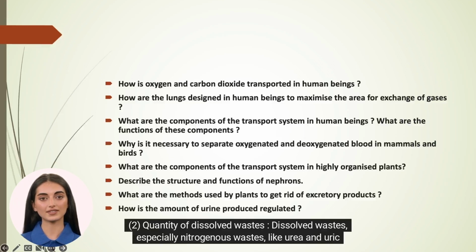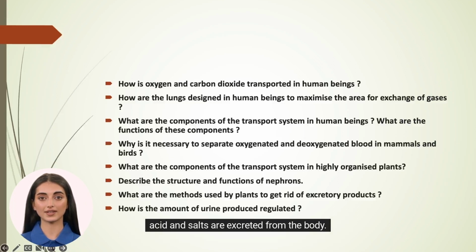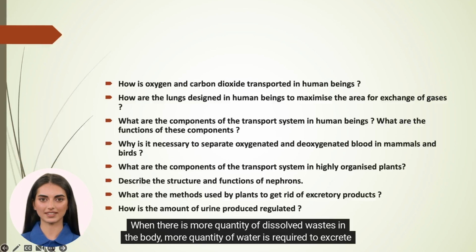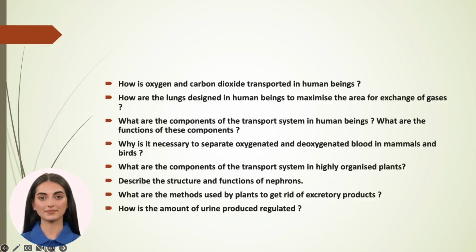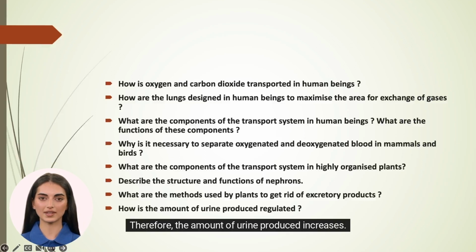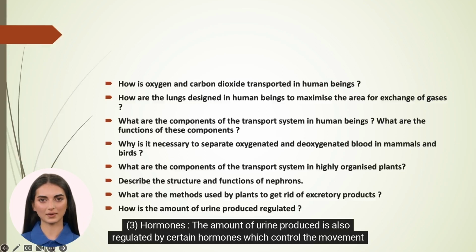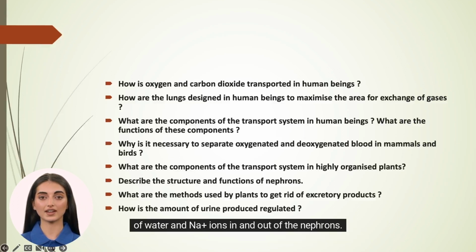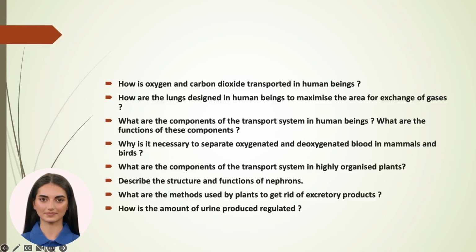2. Quantity of dissolved wastes. Dissolved wastes, especially nitrogenous wastes, like urea and uric acid and salts, are excreted from the body. When there is more quantity of dissolved wastes in the body, more quantity of water is required to excrete them. Therefore, the amount of urine produced increases. 3. Hormones. The amount of urine produced is also regulated by certain hormones which control the movement of water and ions in and out of the nephrons.